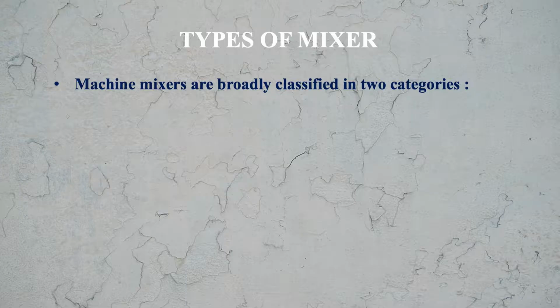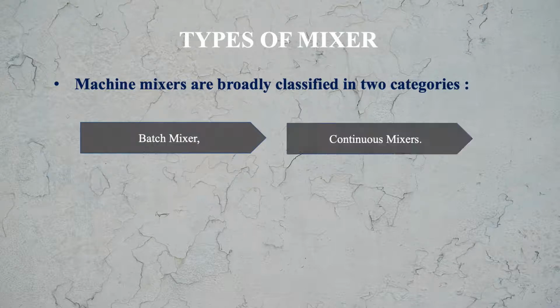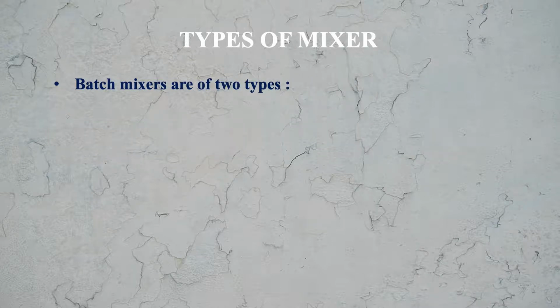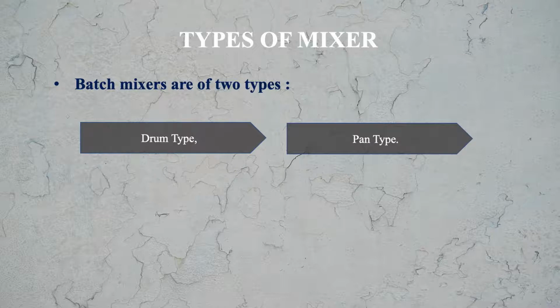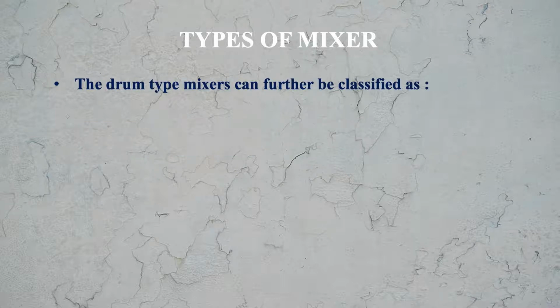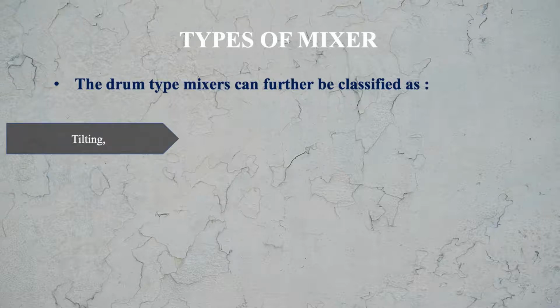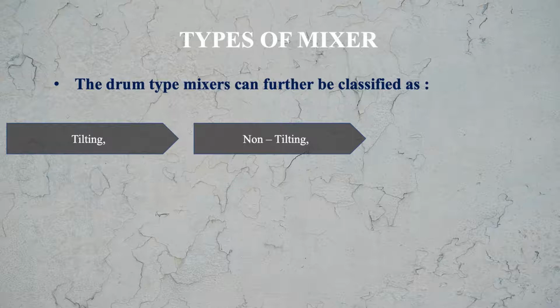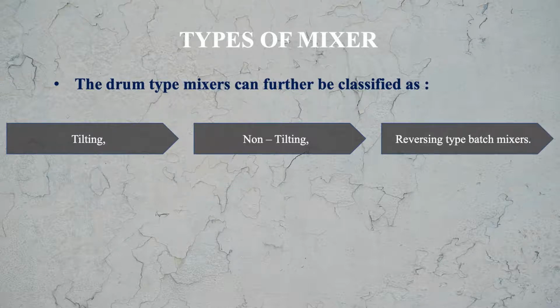Now let us see what the different types of mixers are. Machine mixers are broadly classified in two categories, that is batch mixers and continuous mixers. This is the broad classification. Then batch mixers are again of two types, drum type and pan type. The drum type mixers can also be further classified as tilting mixer, non-tilting mixer, then reverse type batch mixers. So this is the classification.